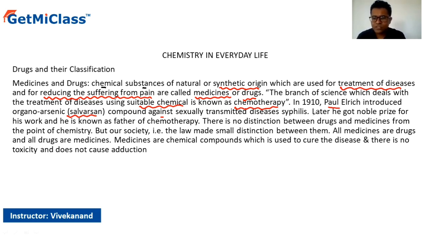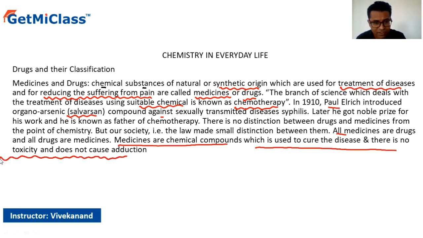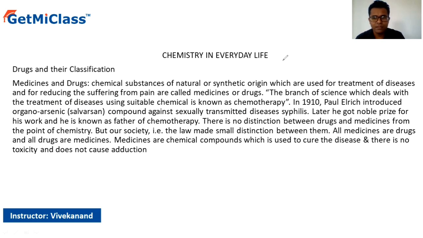Now, usually there is no distinction between drugs and medicine in science. All these medicines are drugs and all the drugs are medicines. Okay, so medicines are the chemical compounds which are used to cure diseases, and there is no toxicity, as we have already discussed, and they do not cause any addiction, right? So this is what we have already completed so far. Let's observe the next part of it, and that is how do we classify these particular drugs.